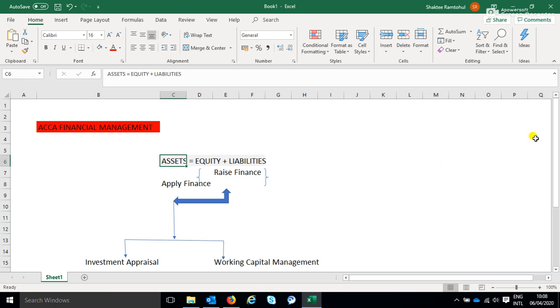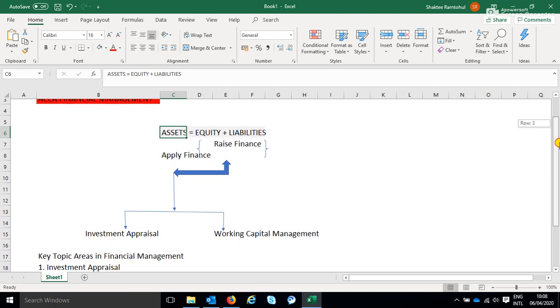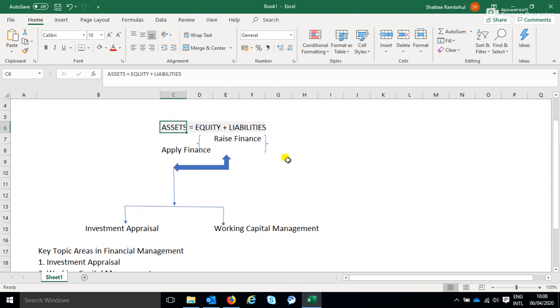You'll be amazed to know that whatever we do in financial management surrounds that equation. This is because there are only two ways of raising finance in a business. There are only two ways. Either it's through equity, by which we mean issuing shares, or liabilities.